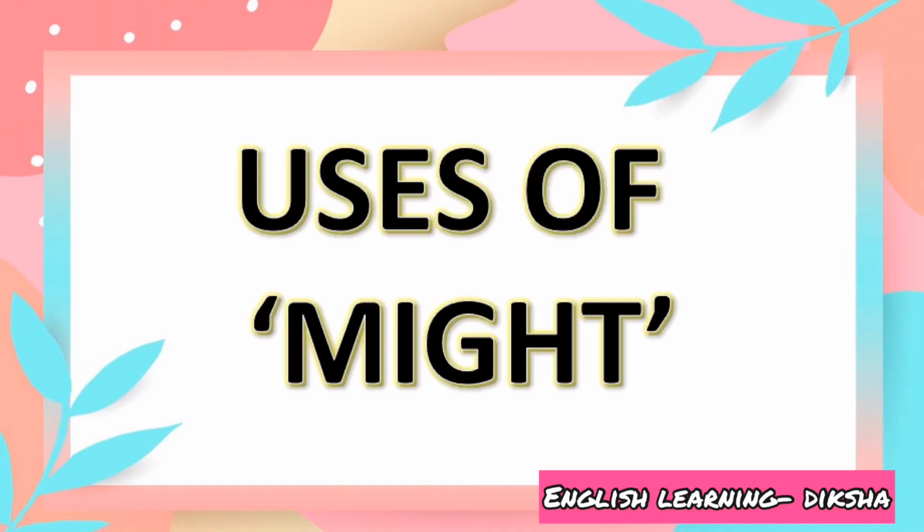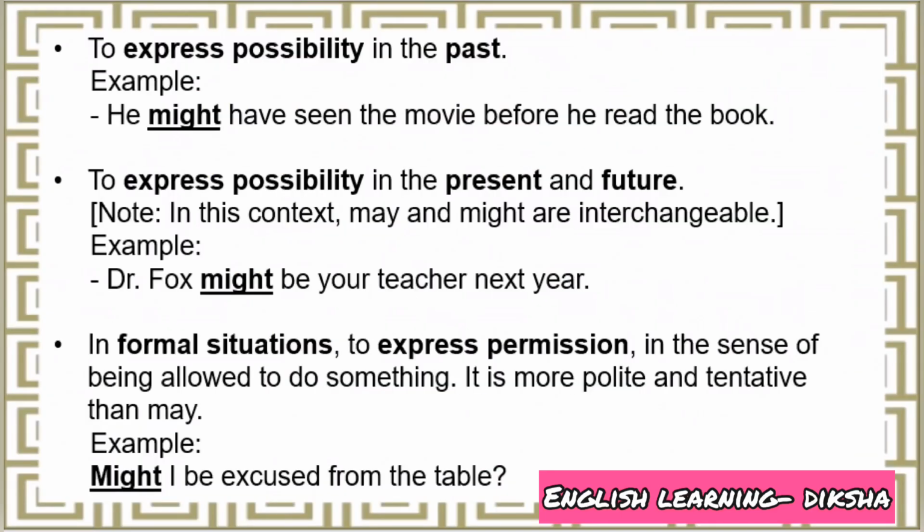Next are the uses of might. Might is used to express possibility in the present, future and past. For example, he might have seen the movie before he read the book. Book read करने से पहले उसने movie देख ली होगी. So this sentence shows the possibility in the past.